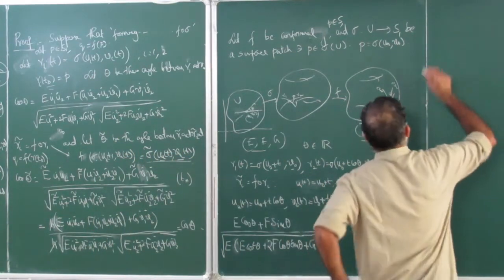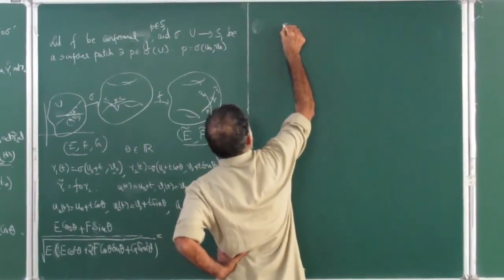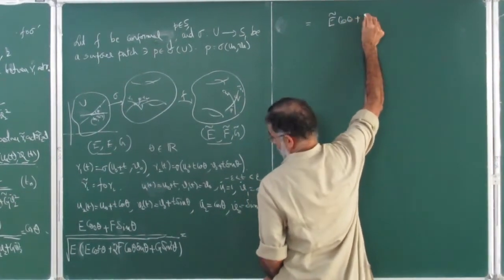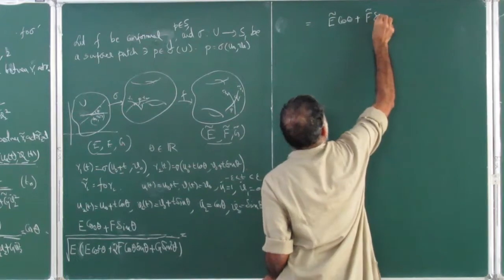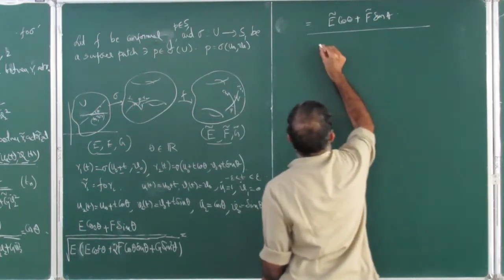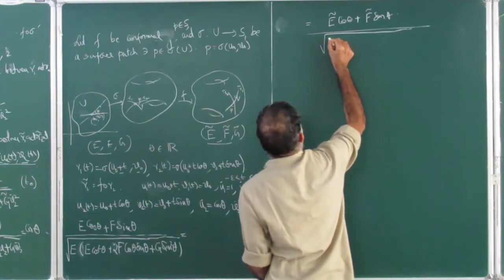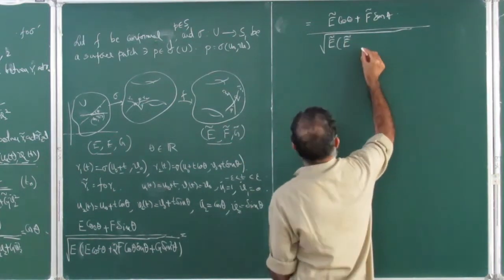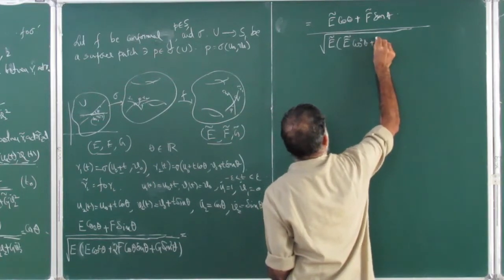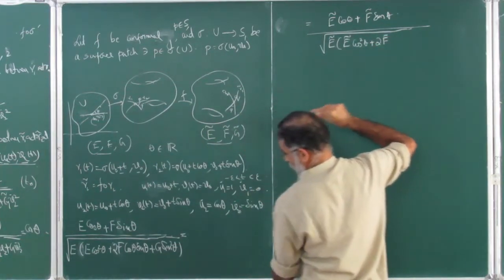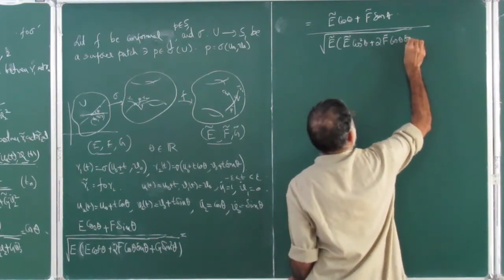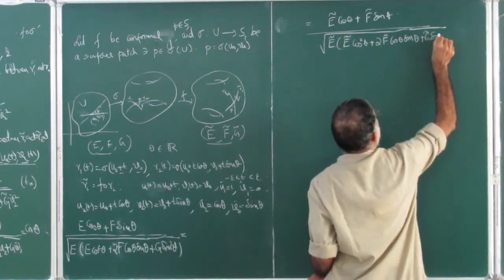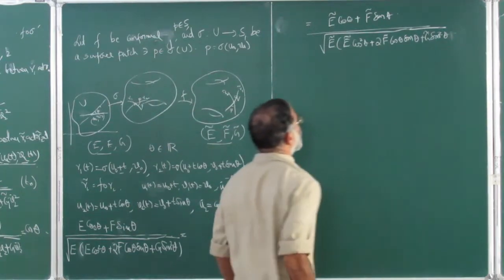So let me rewrite here, that's equal to E tilde cos theta plus F tilde sin theta divided by root of E tilde cos square theta plus 2 F tilde cos theta sin theta plus G tilde sin square theta. Okay, so far so good.